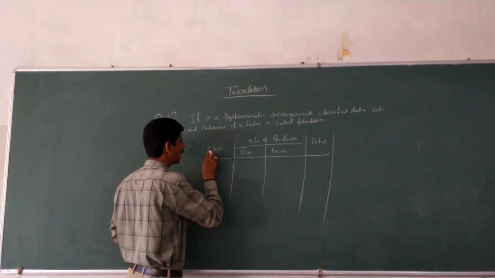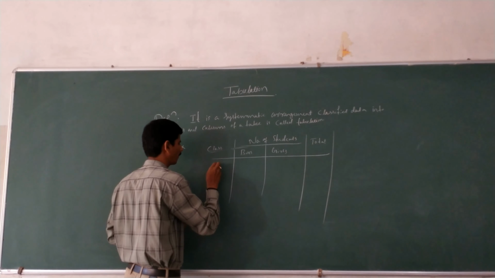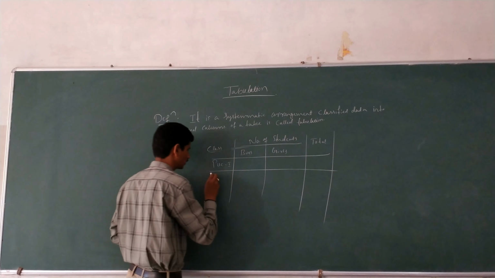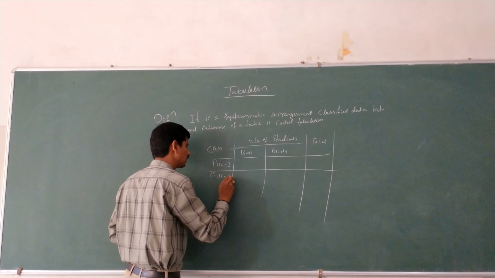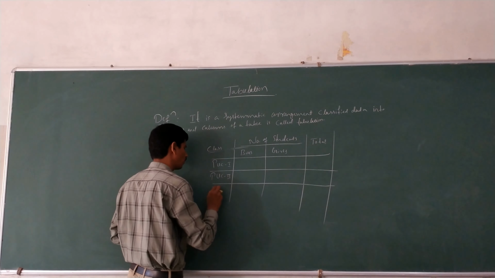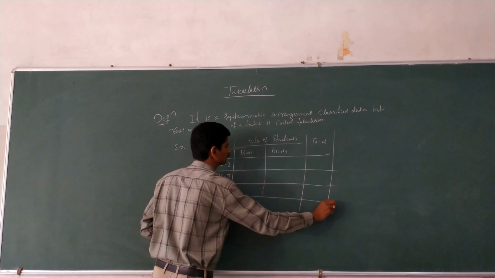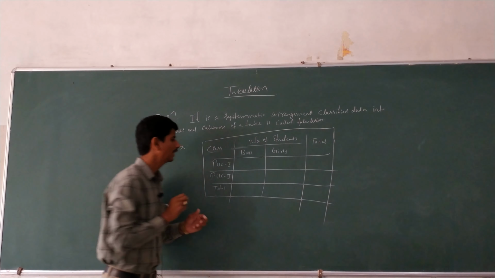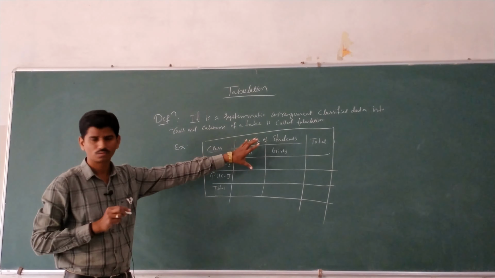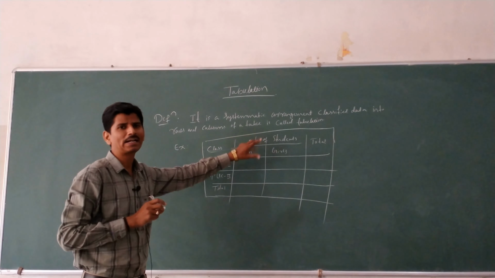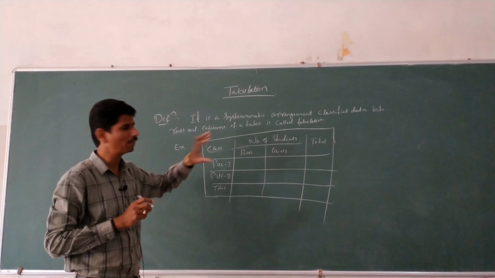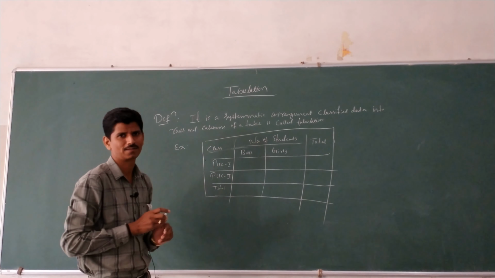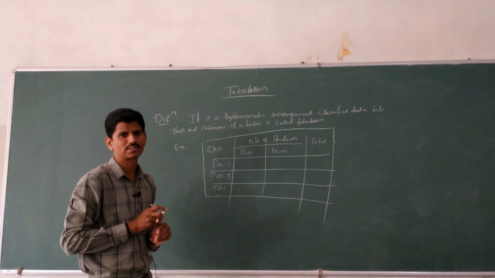So here the classes are PUC first, PUC second, and next total. See here, the tabulation provides better understanding, comparison of boys and girls, and analysis to draw valid conclusions.